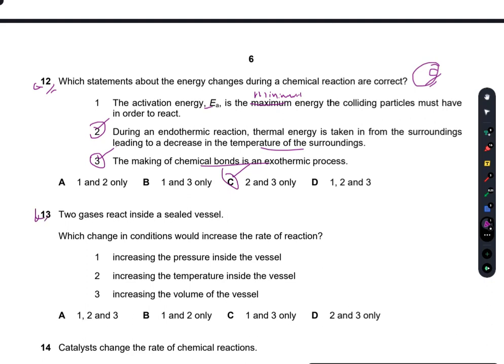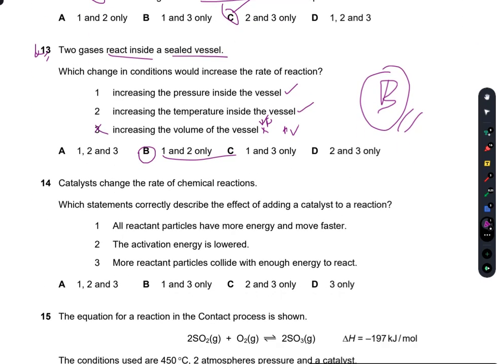Question number 13. Two gases react inside a sealed vessel. Which change in the conditions would increase the rate of the reaction? Increasing the pressure inside the vessel will definitely favor the rate of reaction. Increasing the temperature will again favor the reaction because of more frequent collisions between the particles. Increasing the volume of the vessel, I think will decrease the rate, because if I increase the volume, then pressure will decrease. So 3 is incorrect. Only 1 and 2 are correct. B is the right option.